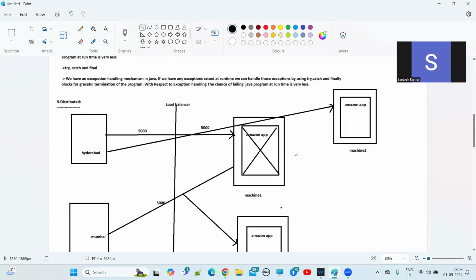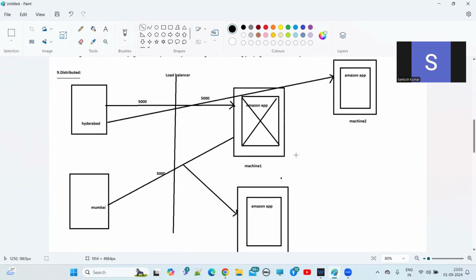Understand, guys? Like this we can process all the requests. All these machines will be in one cluster environment. We will see this in detail while discussing distributed applications and while writing distributed application related programs. At that time we will discuss in detail. This is the high level.